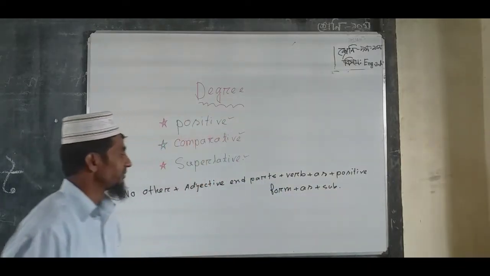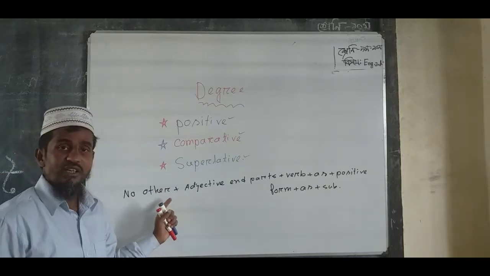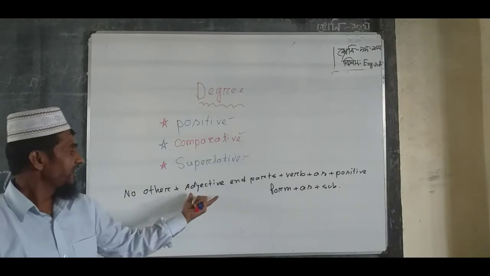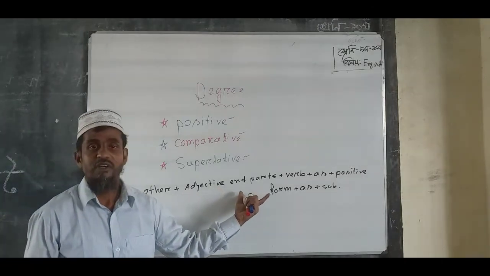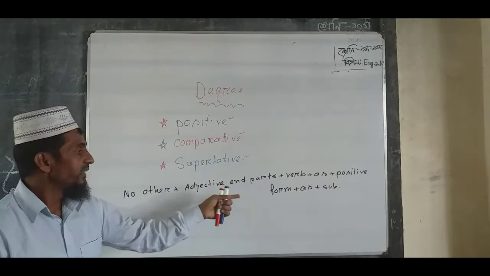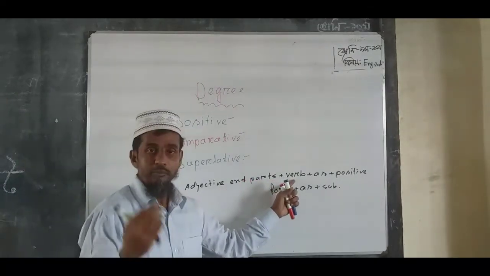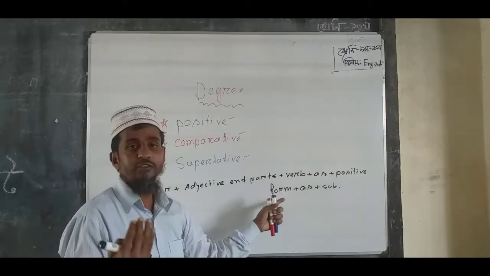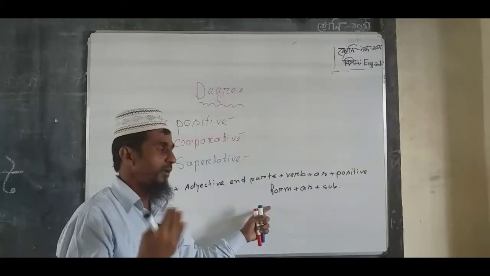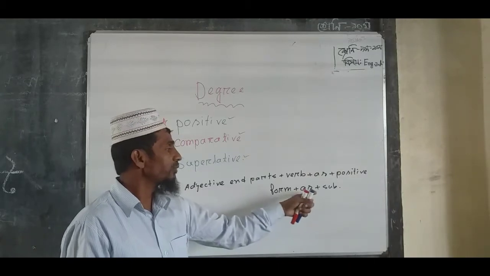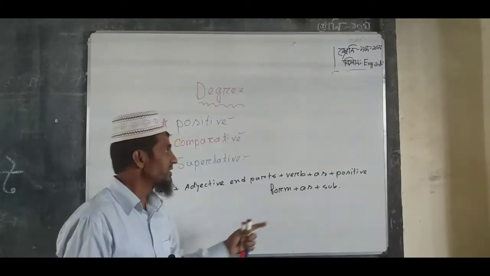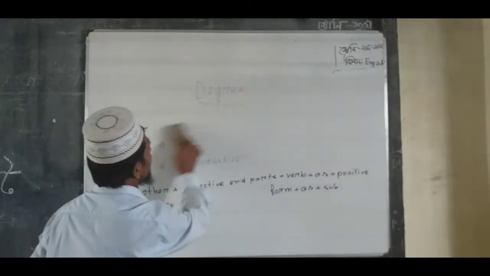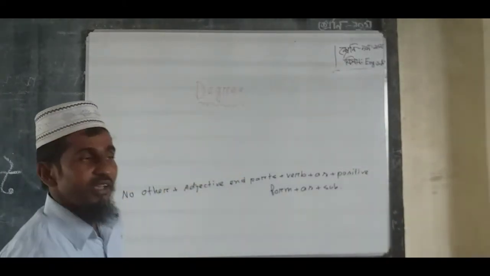Okay, dear students, first we take as auxiliary no other, then the adjective in the parts, then we will take the main verb or auxiliary verb. Use as before the positive form and as after the positive form, then use the subject.